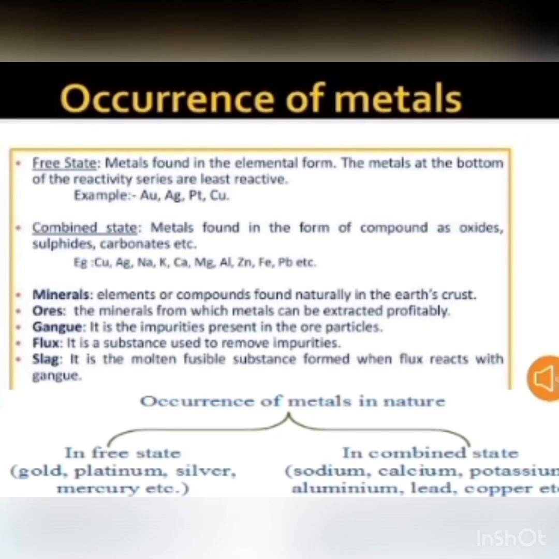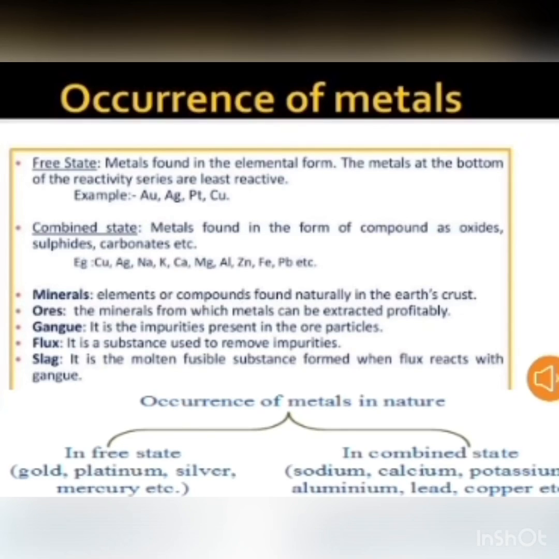The natural substances which bear the metals, naturally present in the earth's crust, are called minerals. A special type of mineral from which we can extract the metal profitably, meaning the amount of metal in that mineral is more and the impurities present in that mineral are very less, so that we get metals profitably, we call it an ore.